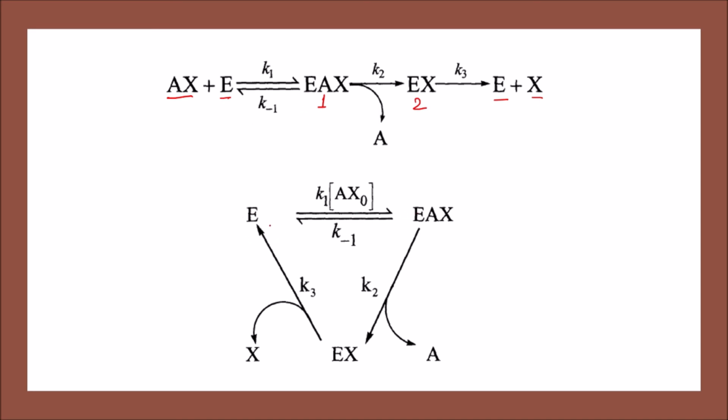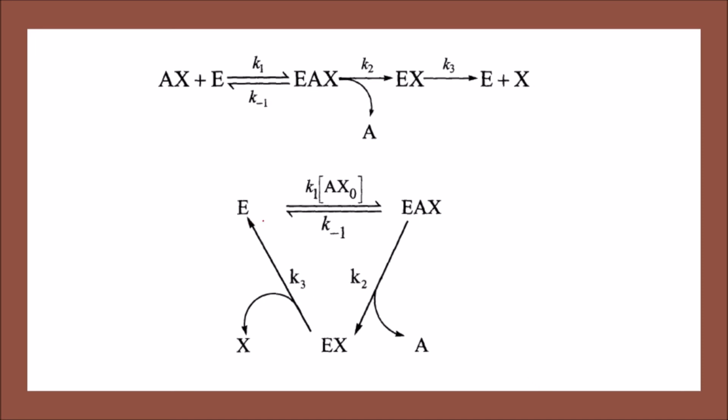As you can see here, enzyme is combining with AX naught to form EAX, where the first product P1 is released in the form of A and it forms EX, and finally the second product X will be released with the rate constant K3. Finally, we get our enzyme E at the end of the reaction.